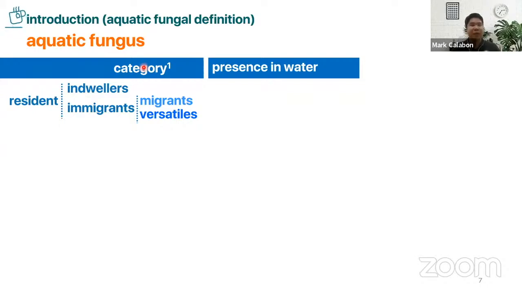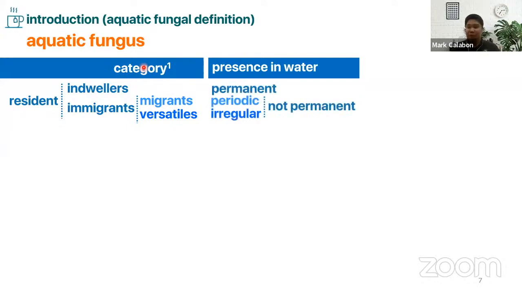When you say immigrants, these have an extra-aquatic nature. It means that they can live in a terrestrial environment or on nearby plants. For example, in the mangrove area, some of them are not submerged, so some of them are in the upper part of the mangrove, and they can be considered as migrants or versatiles. And for presence in water, indwellers are permanent, so they are obligate. Migrants have periodic activity, and the versatiles are irregular, so they are not permanent.